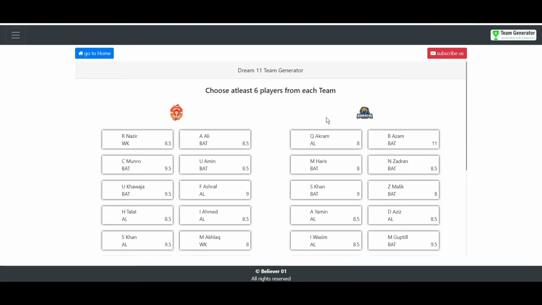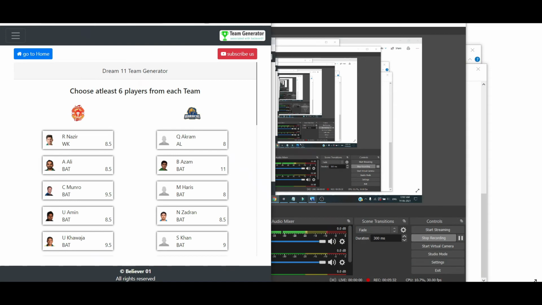And continue here, and we need to select at least 6 players from each side. That means you can select all the 11 players from both the sides. I am going to select all the 22 players from both the sides. PSL is new to me, that's why I am going to select all the players by watching the list here.